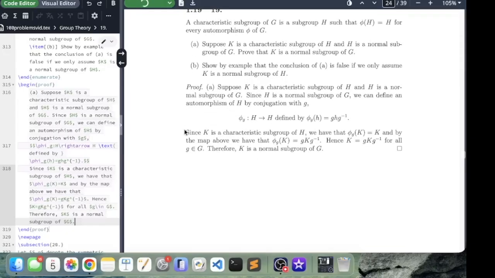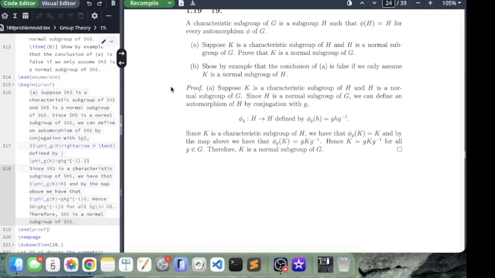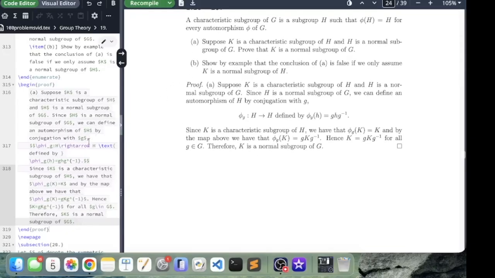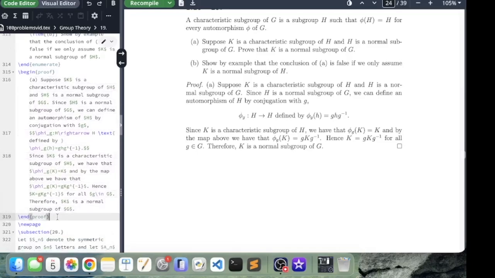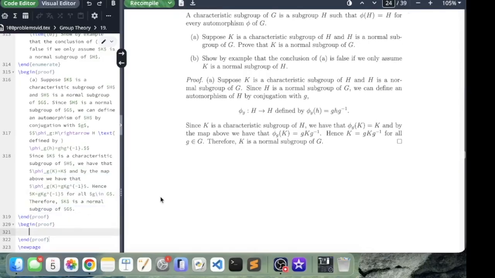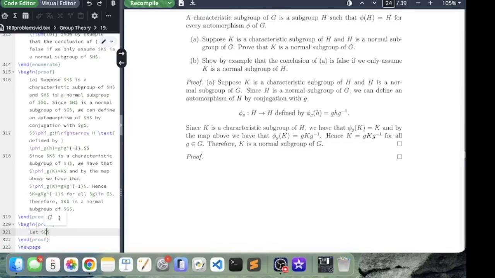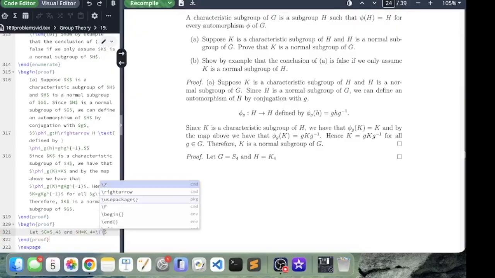Which concludes part A. Part B says, show by example that the conclusion of A is false if we only assume K is a normal subgroup of H. Okay, begin proof. So we're going to let G be S4, and H, a normal subgroup of S4, be the Klein 4 group, which we'll explicitly say what that is.